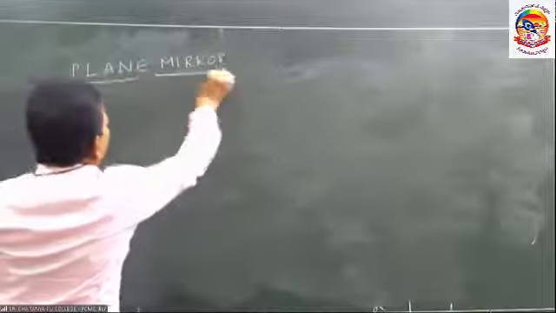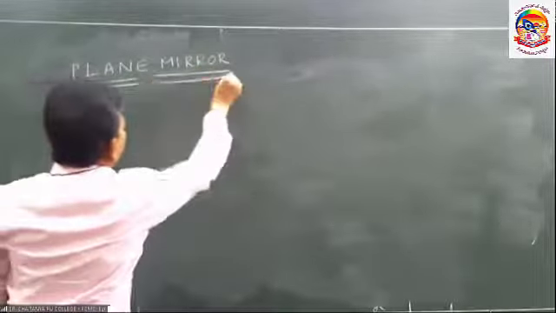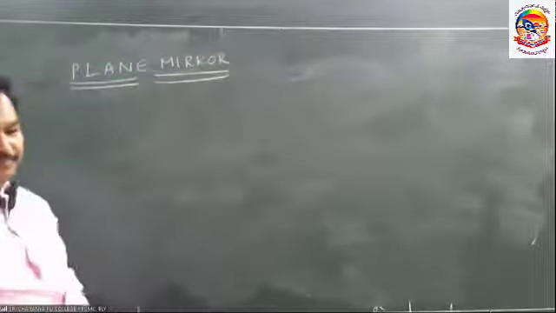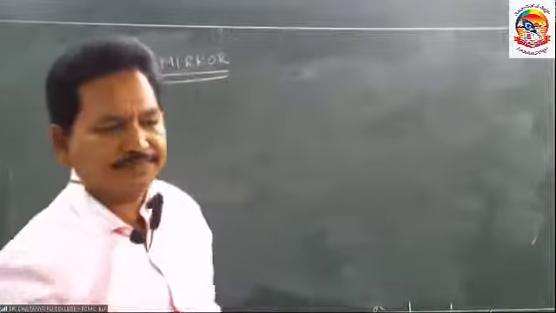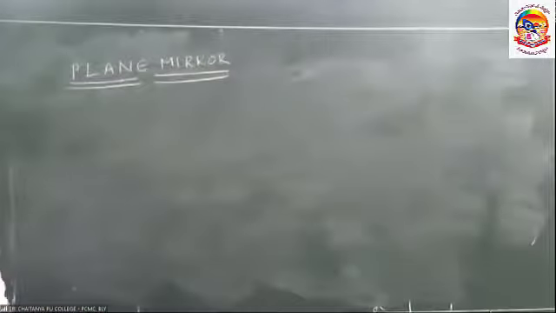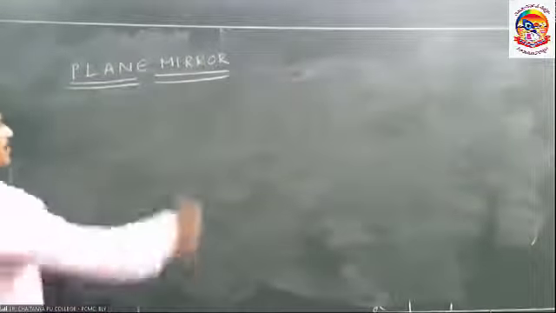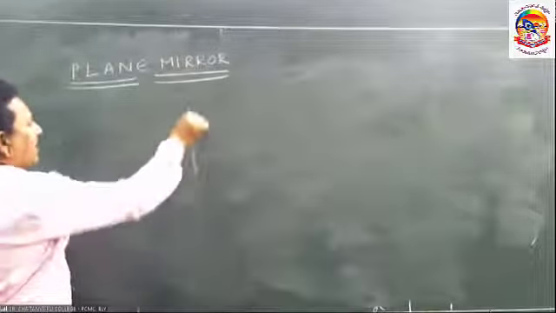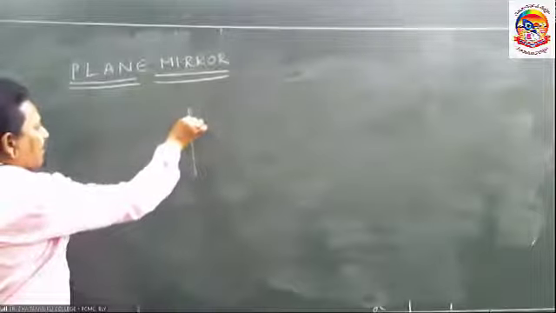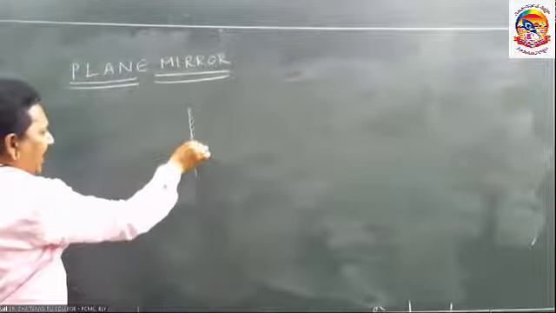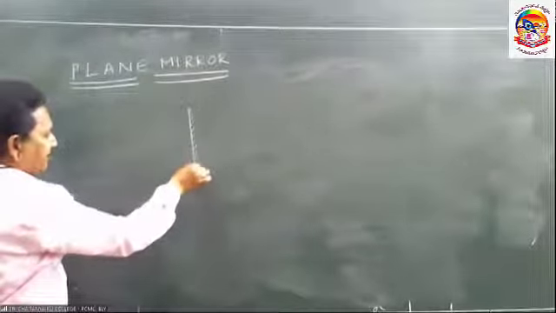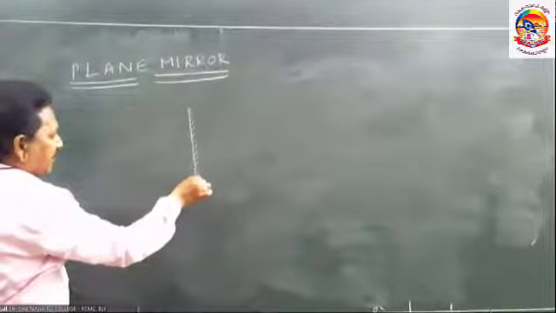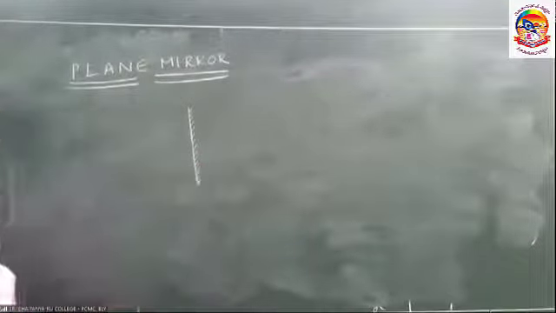Plane mirror. Nearly 3 to 4 classes. So mirror means we know very well 2 surfaces must be there. One surface is highly polished. The other surface, the reflecting surface.